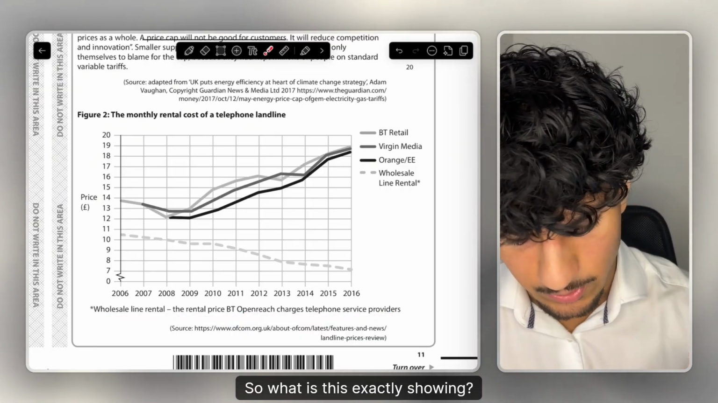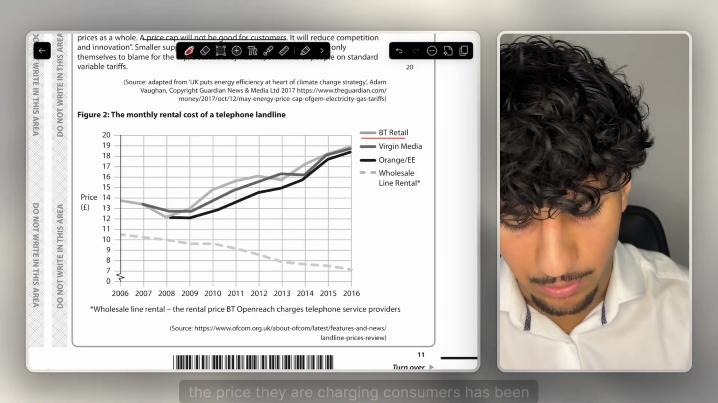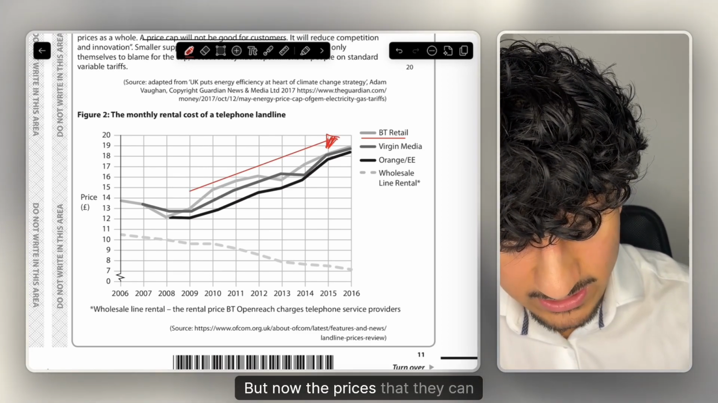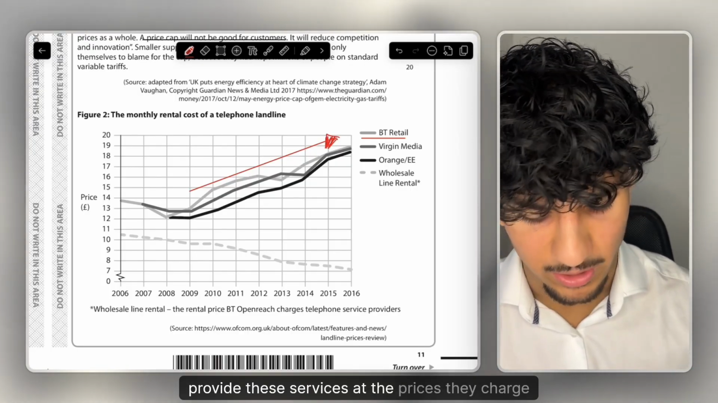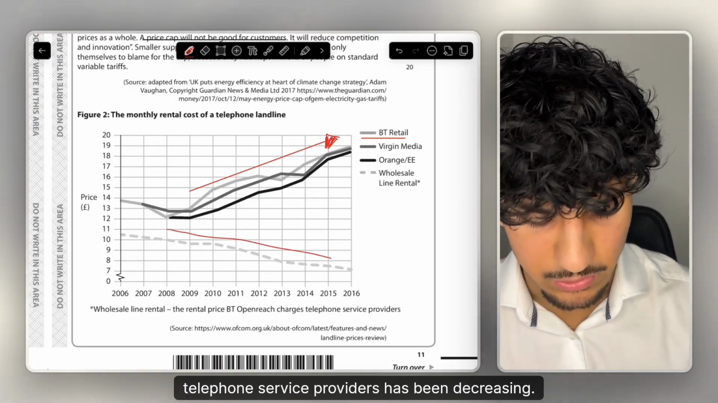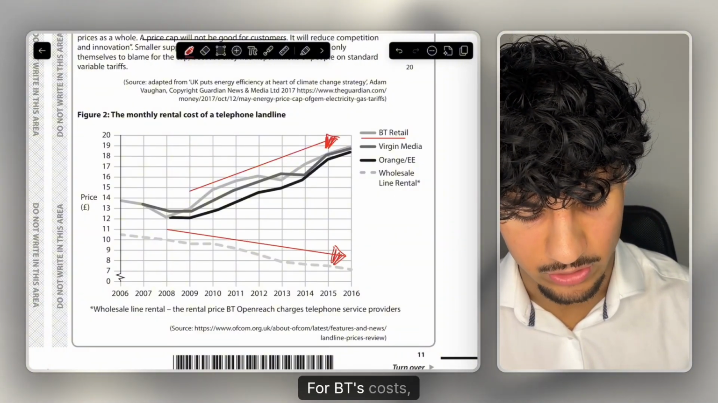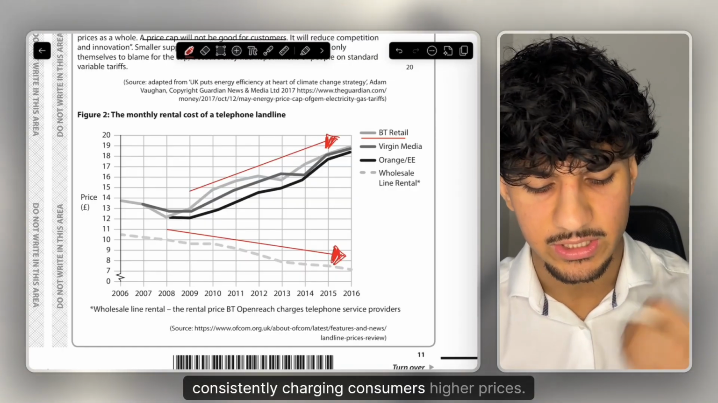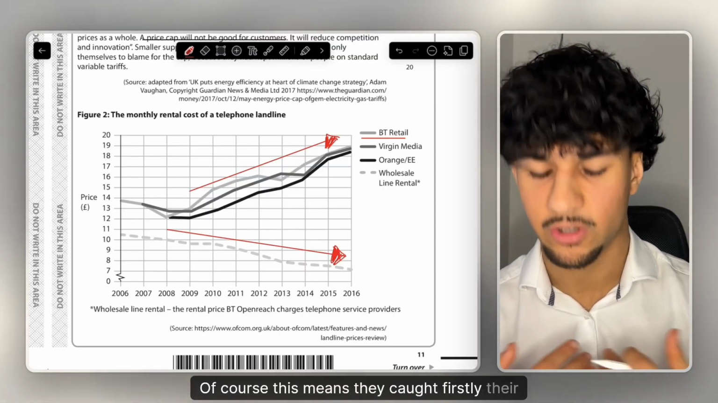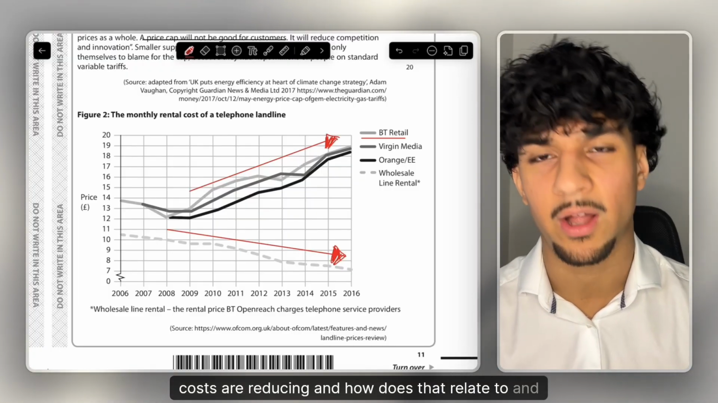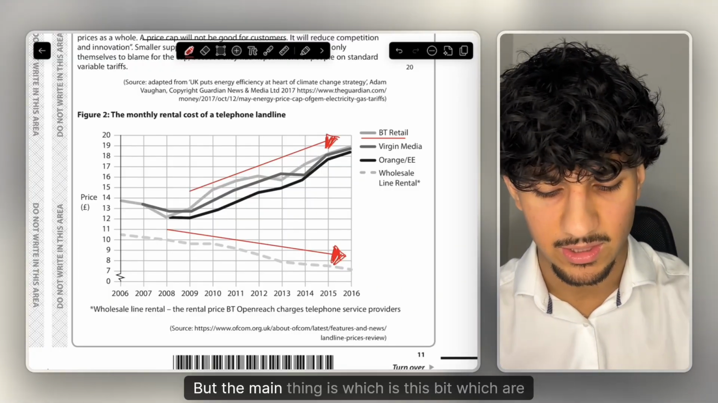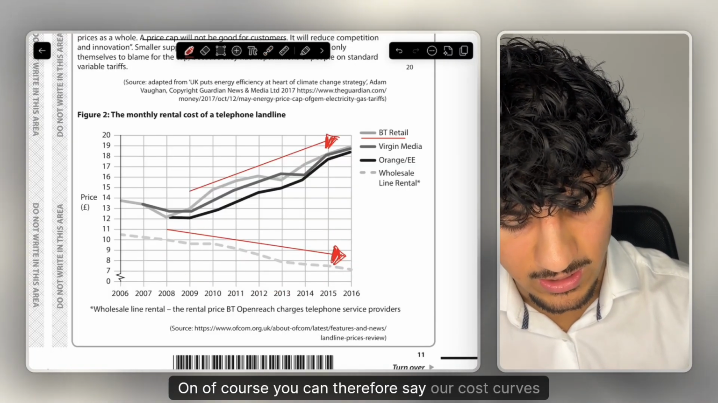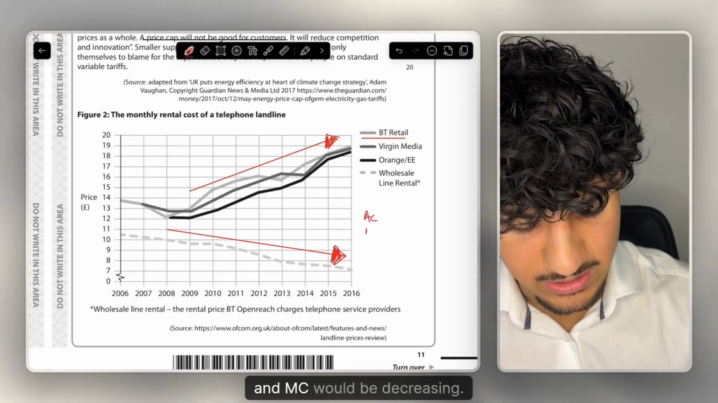So what is this exactly showing? So if you have a look at the important things, BT Retail, the price they are charging consumers has been steadily increasing every single year. But now the prices that they can provide these services at, the prices they charge telephone service providers, has been decreasing. Essentially, what does that show? What does that mean for BT's costs? If they can provide it for lower costs and they're consistently charging consumers higher prices, of course, this means firstly their costs are reducing. And of course, in the end, these higher profit margins. But the main thing is, which is this bit, which are the costs are reducing. How does that relate to our diagram? Of course, you can therefore say our cost curves, which are AC and MC, would be decreasing.